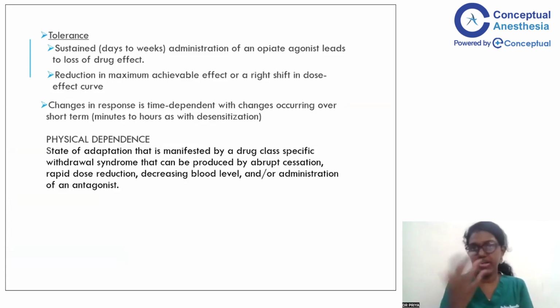That has become the current epidemic, the opioid epidemic in our field, when chronic use of opioids has led to physical dependence. Dependence is nothing but a state of adaptation where the patient develops withdrawal syndromes on abrupt cessation of the drug or decreasing the dose of the drug.